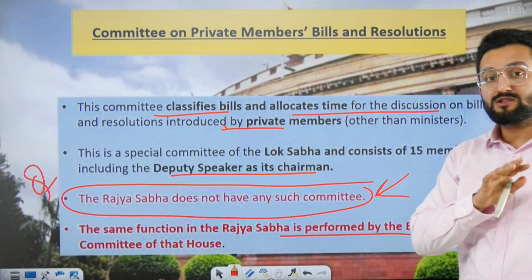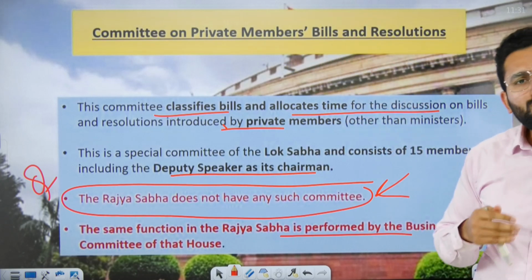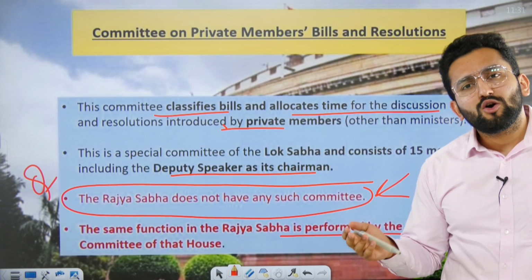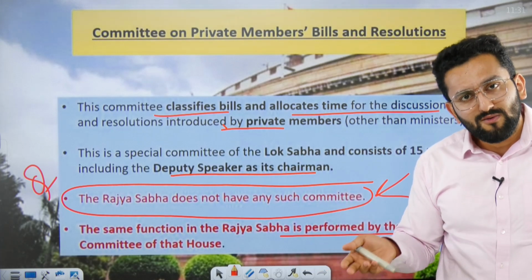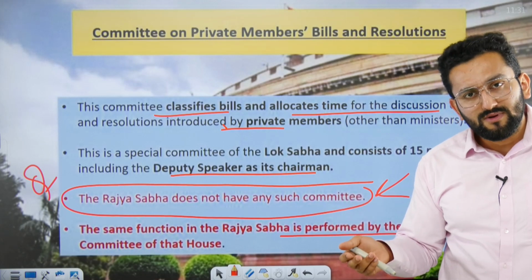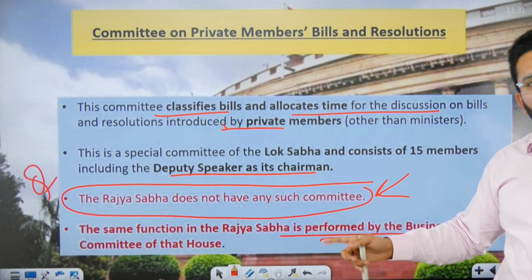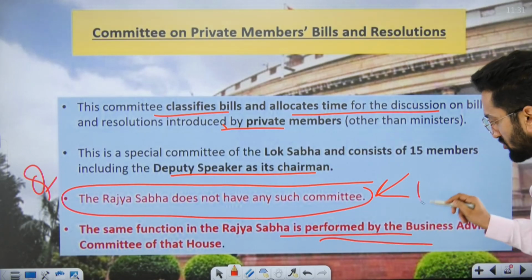Please remember, Rajya Sabha does not have a Committee on Private Member Bills and Resolutions. Now you must be thinking, what happens with the private member bills of Rajya Sabha? If some private member is introducing a bill in Rajya Sabha, who is going to allocate time? In this case, the Business Advisory Committee of Rajya Sabha takes care of it. Okay, clear? There can be a question from here.